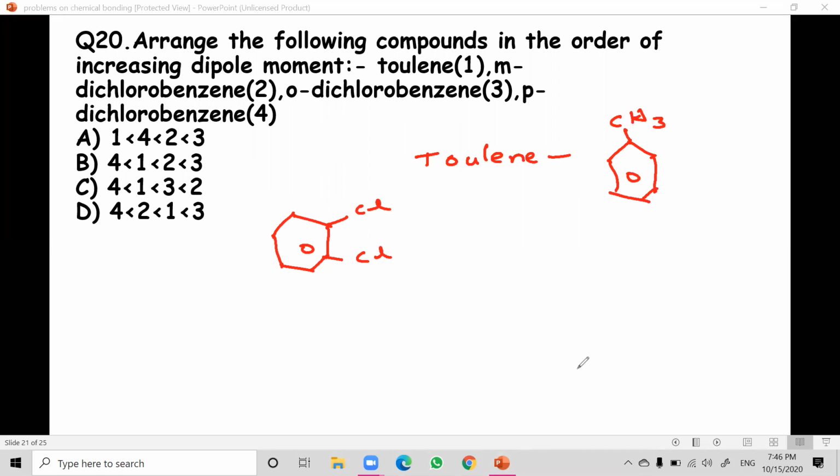You should know these structures because this comes up in competitive exams, and when we discussed dipole moments we also covered this type of example, so you can refer to that lecture and notes.